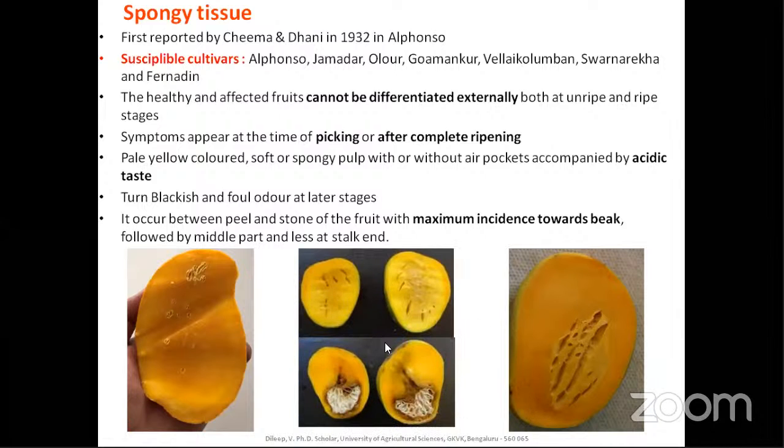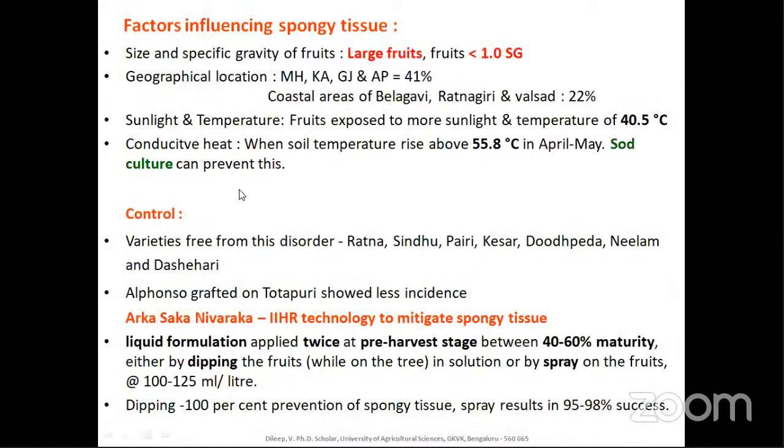So here is a typical picture. Maximum incidence is towards the beak, followed by the middle part, and less at the stalk end. However, it might be in all parts of the fruit. Only at the lower portion, the incidence will be very high. Some of the factors contributing to spongy tissue include size and specific gravity of the fruits. Large fruits are more susceptible, and fruits with specific gravity less than one are more susceptible.